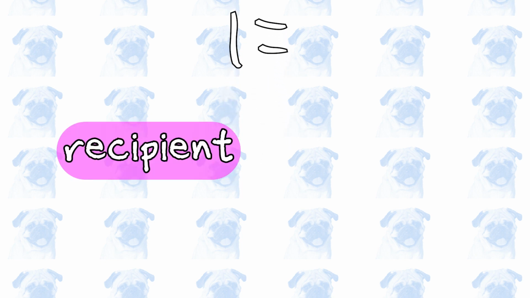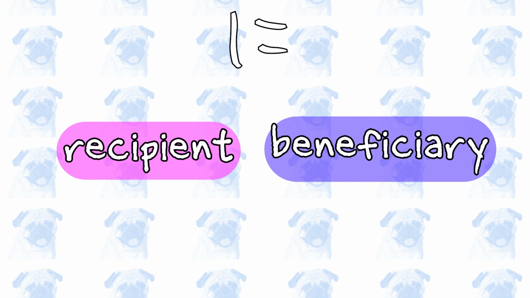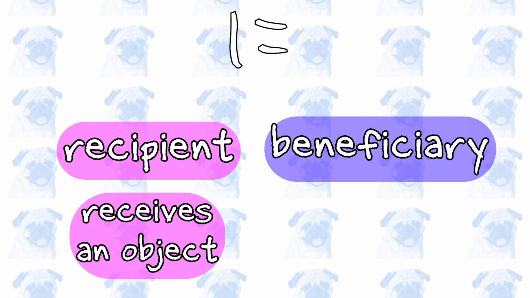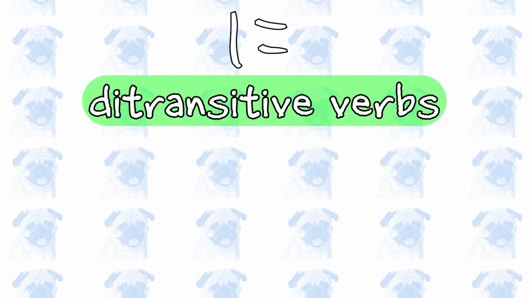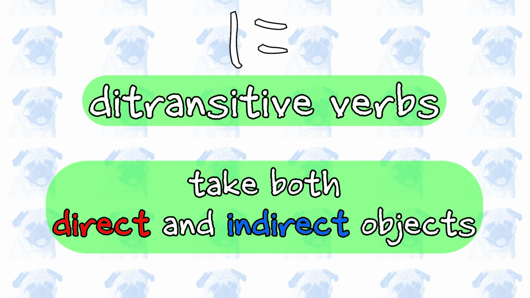The Japanese particle ni can also express the recipient or beneficiary of an action. A recipient is someone who receives an object from another person, while a beneficiary is someone for whom an action is done. Ni, in this sense, often appears in ditransitive verb phrases. A ditransitive verb is a verb that takes both direct and indirect objects.